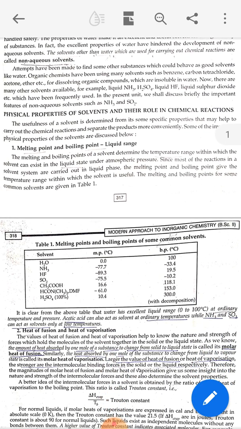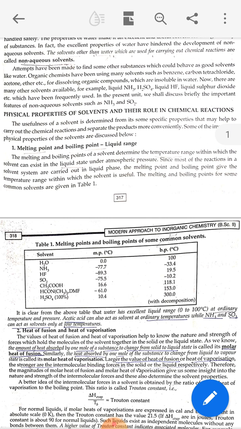In this table, there are many different solvents and their melting and boiling points. First is water. The melting point of water is 0 degrees Celsius and the boiling point is 100 degrees Celsius. So we can say that water has an excellent liquid range from 0 to 100 degrees Celsius at ordinary temperature and pressure.